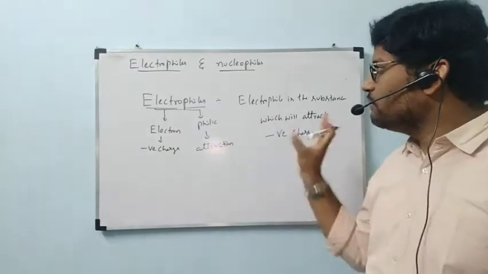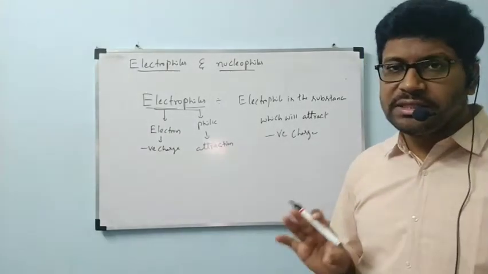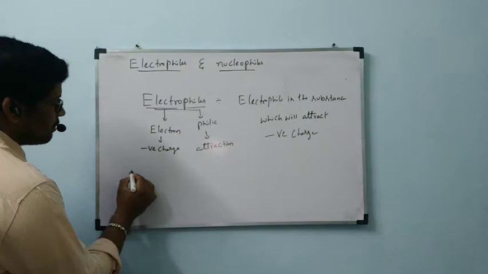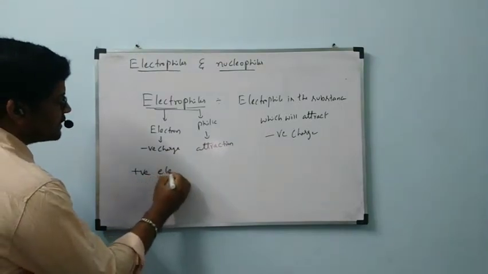If you are clear about the electrophile definition, now I will write positive electrophiles.